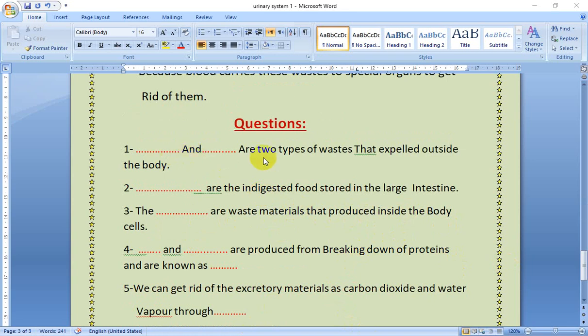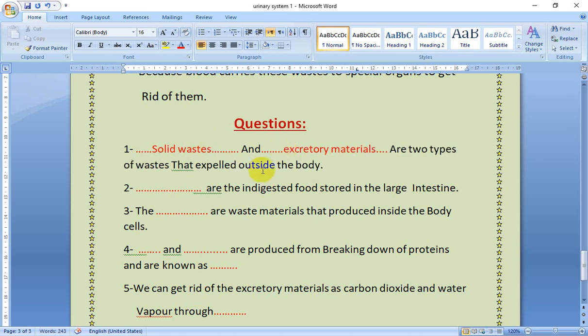What are the two types of wastes that are expelled outside the body? Who can tell me? Yes, solid waste and excretory materials.